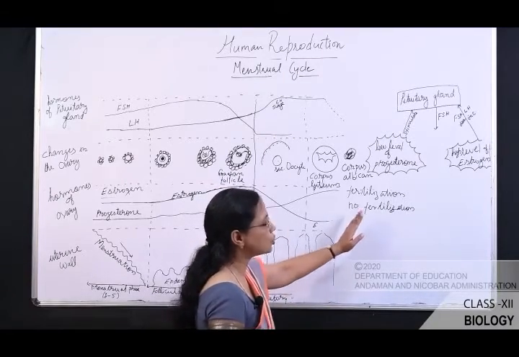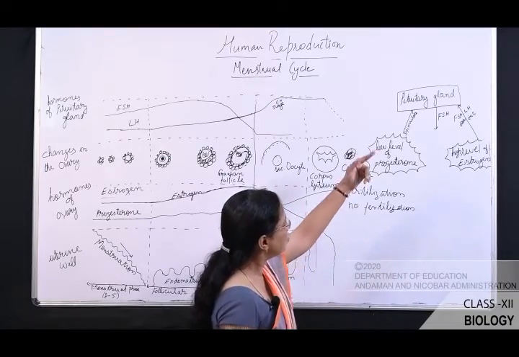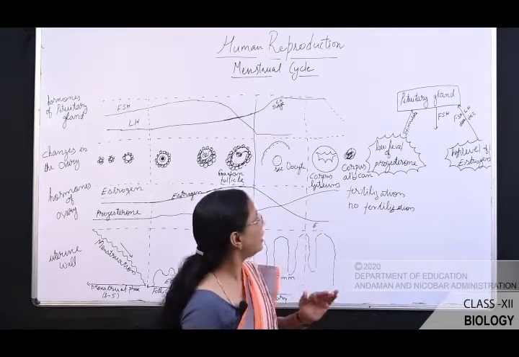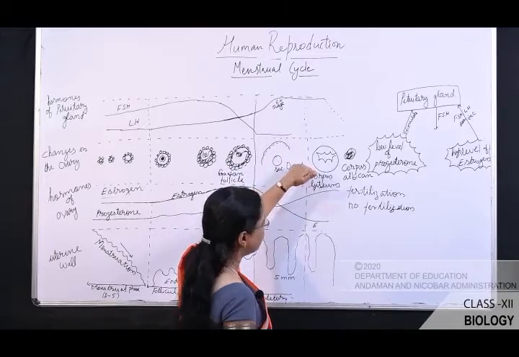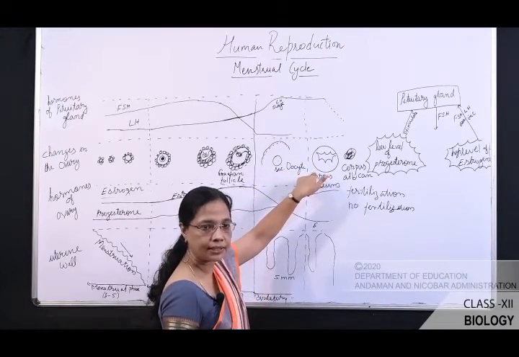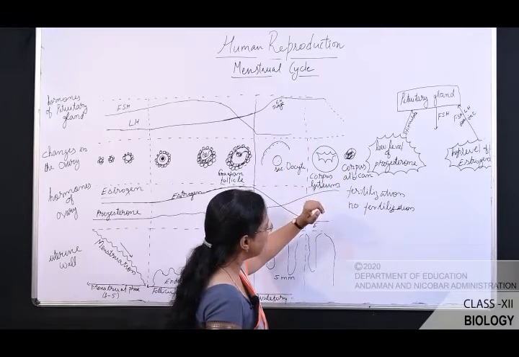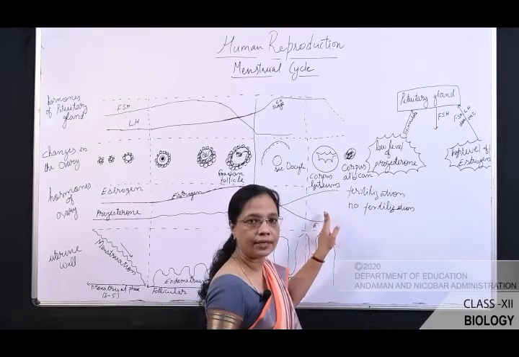Now, if there is no fertilization, what happens? Progesterone stimulates the pituitary gland to decrease the level of LH. As the level of LH is decreased, the corpus luteum is unable to be maintained, so it gets degenerated into corpus albicans and the progesterone level decreases.